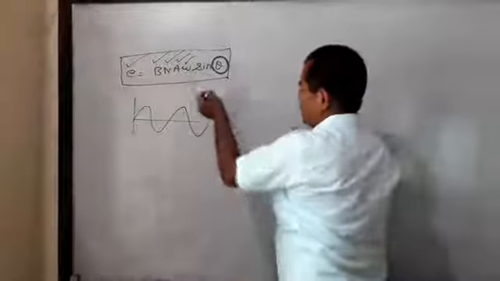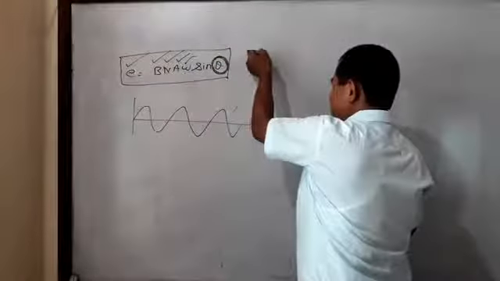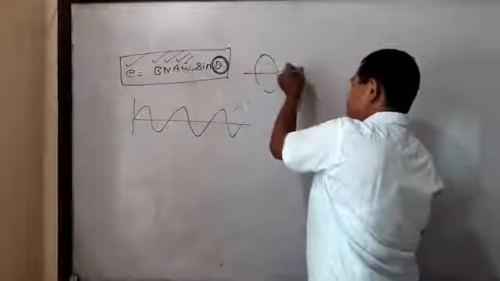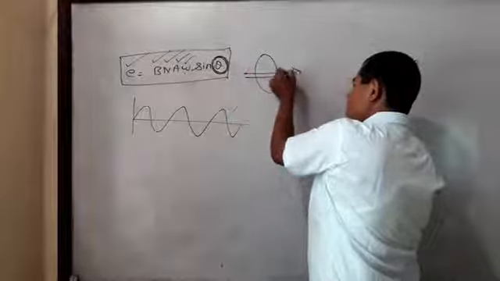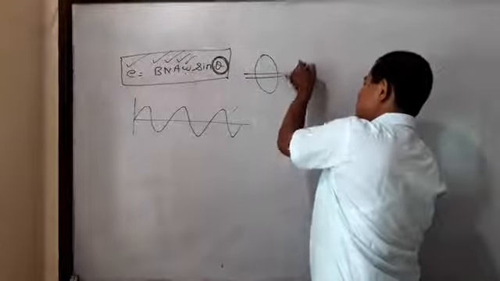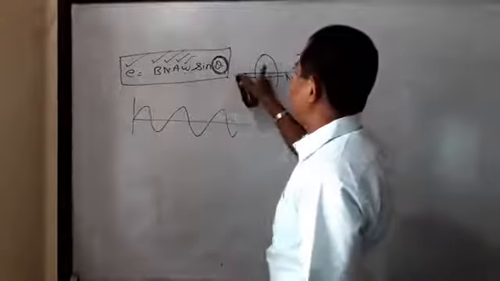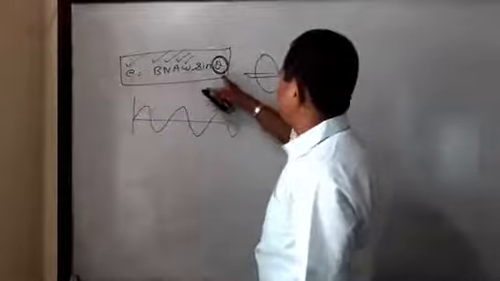So in the first case, when the magnetic field is parallel to the normal, this is the normal line and this is the magnetic field, then the angle between the magnetic field and the normal to the plane of the loop is 0 degree.